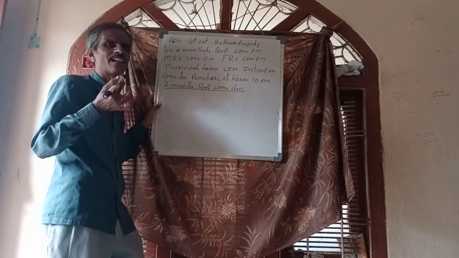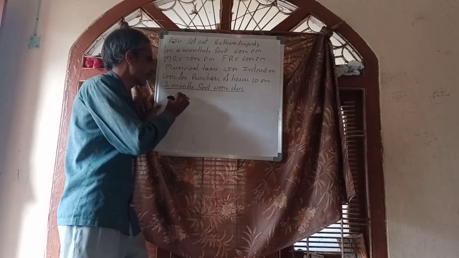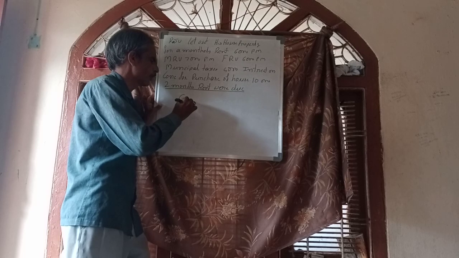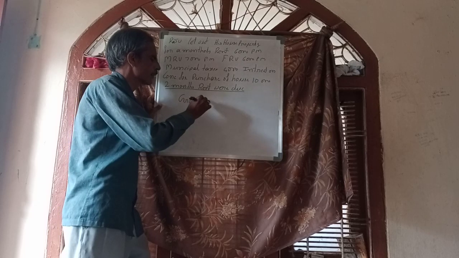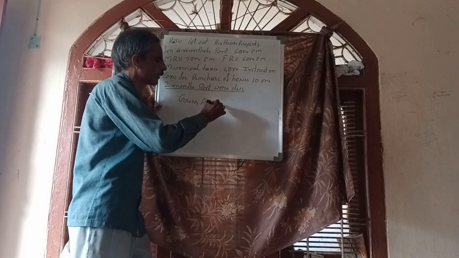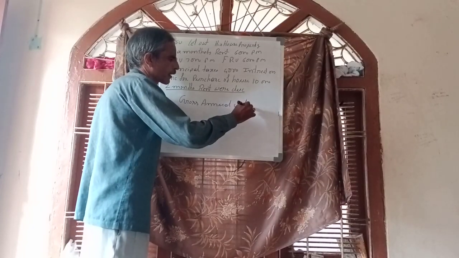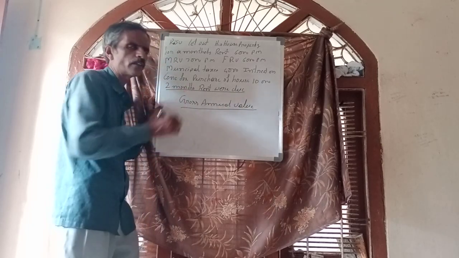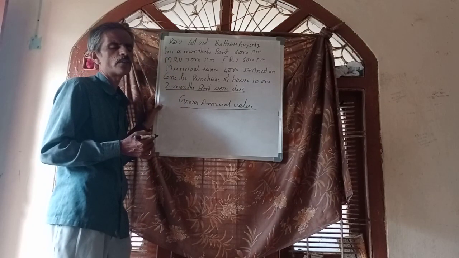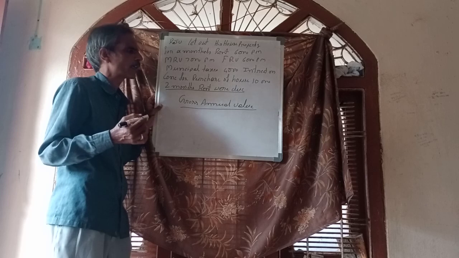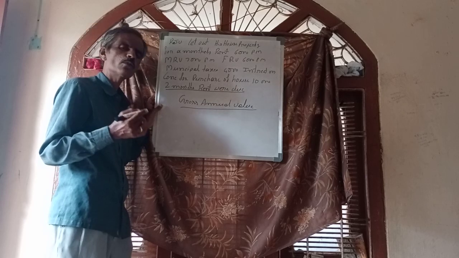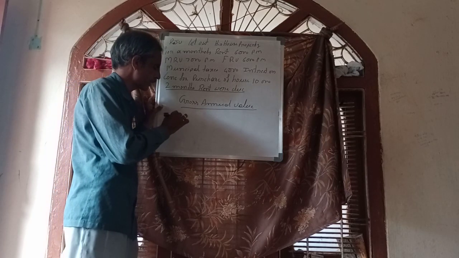To calculate income from house property, we have to calculate gross annual value first. In the working note, gross annual value. In rent due situation, we have to calculate gross annual value, GAV, in 2 steps. The first step is expected rent.